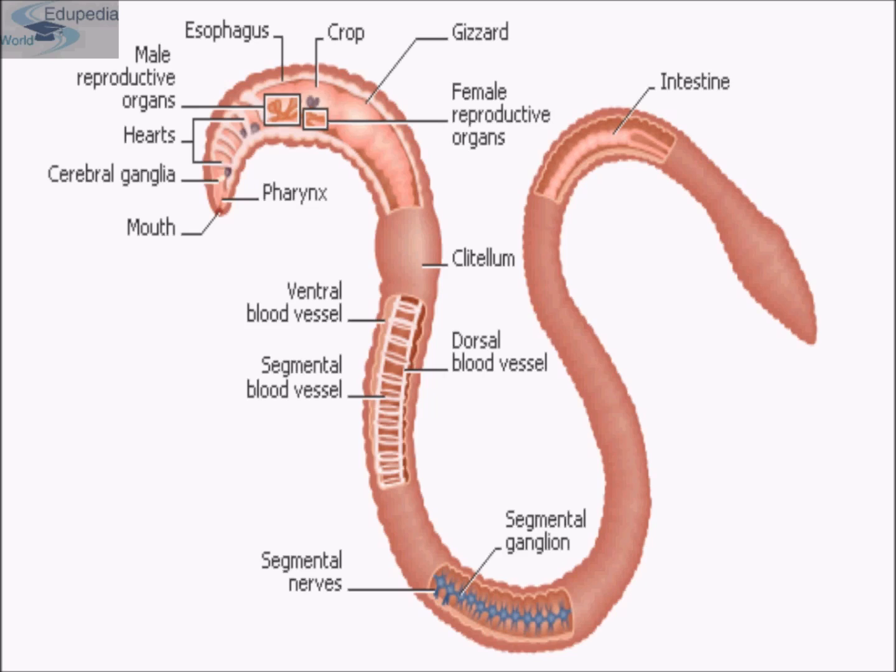The body wall is generally made up of four layers: cuticle, subcuticle or epidermis, and muscle layer. First is the cuticle, which is the outermost covering. Just behind the cuticle there is the subcuticle, known as epidermis, and the third, the inner one, is the muscle layer.